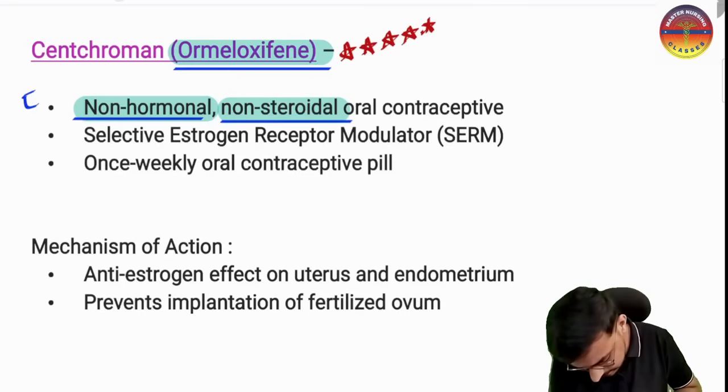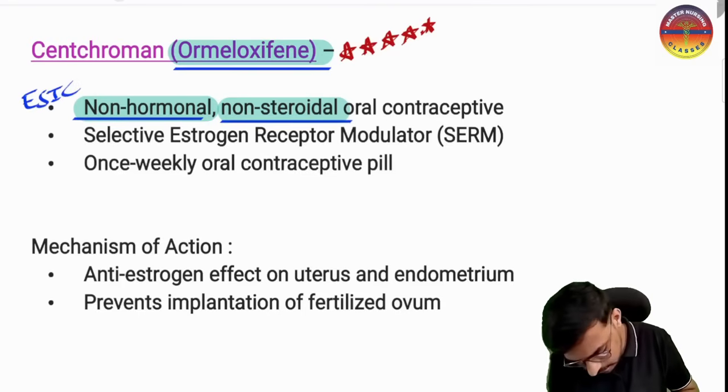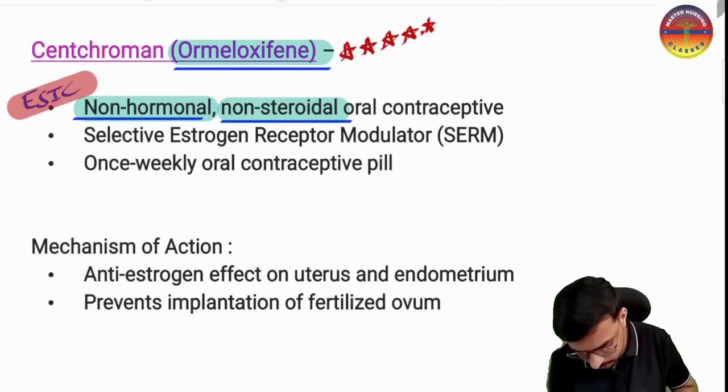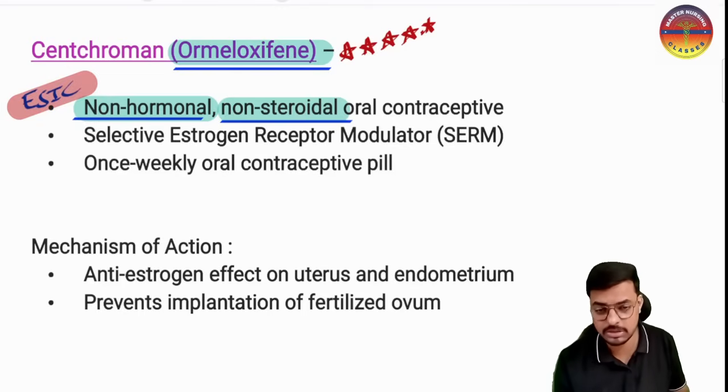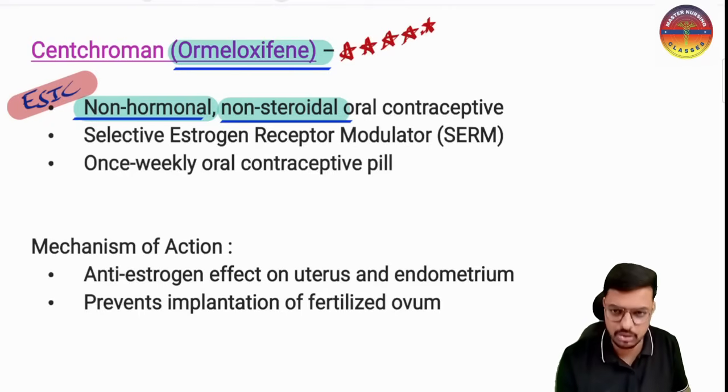In your ESIC individual exam, which was conducted through the UPSC, they asked one question on the Centchromin: which of the following contraceptives is non-hormonal and non-steroidal? That is the Centchromin or ormeloxifene.